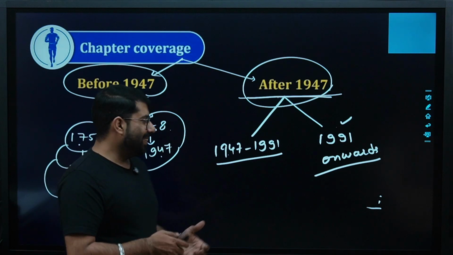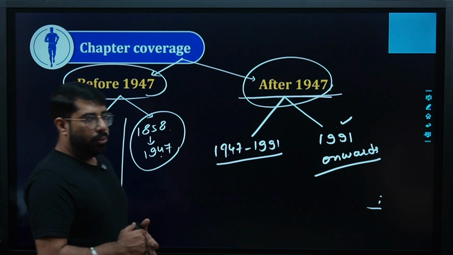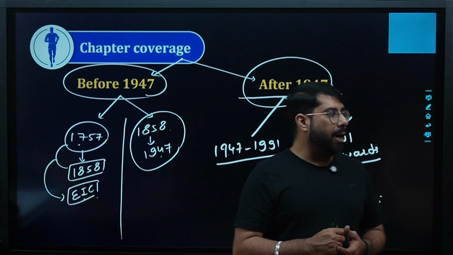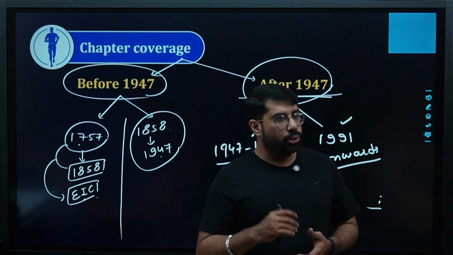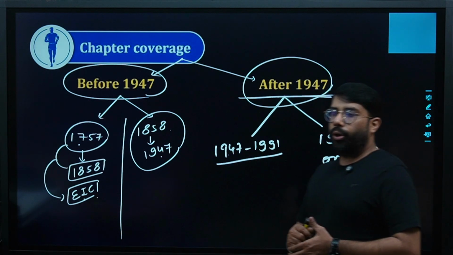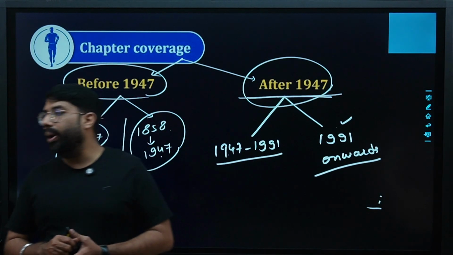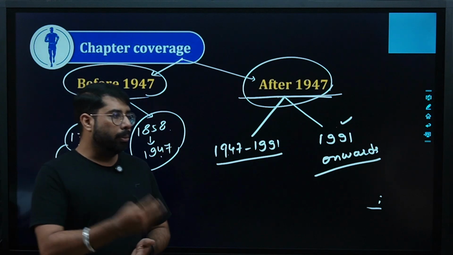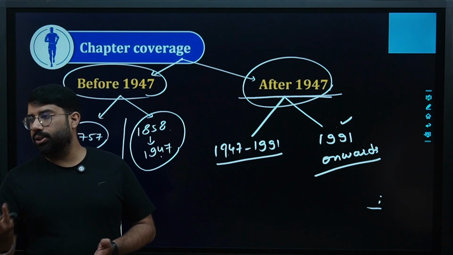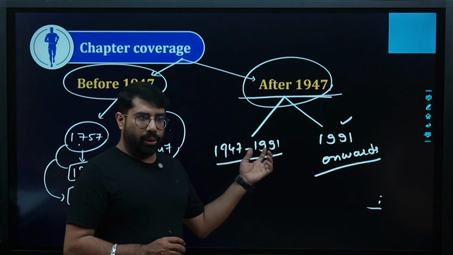That is the reason in 1991, what happened? In 1991, we decided to change the way of planning. We decided to change the policy itself so that we can grow and develop at a quicker rate. In 1991, we brought new economic policy into action. That is liberalization, privatization and globalization policy. So you call it new economic policy, you call it LPG policy, it is the same thing. So a new policy came in. Are you clear? In 1991.